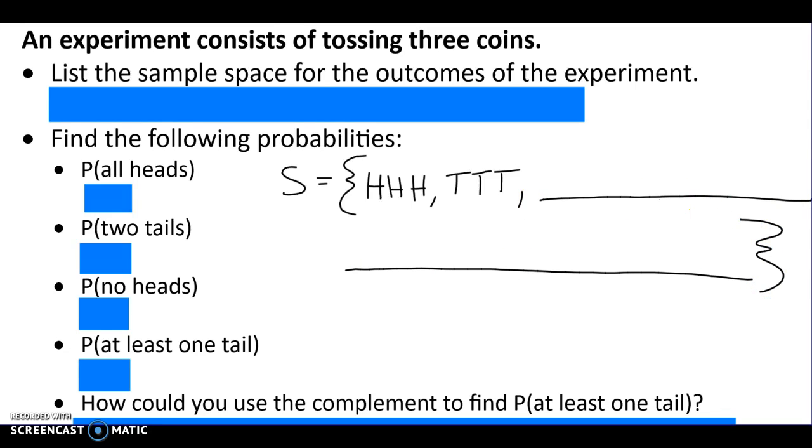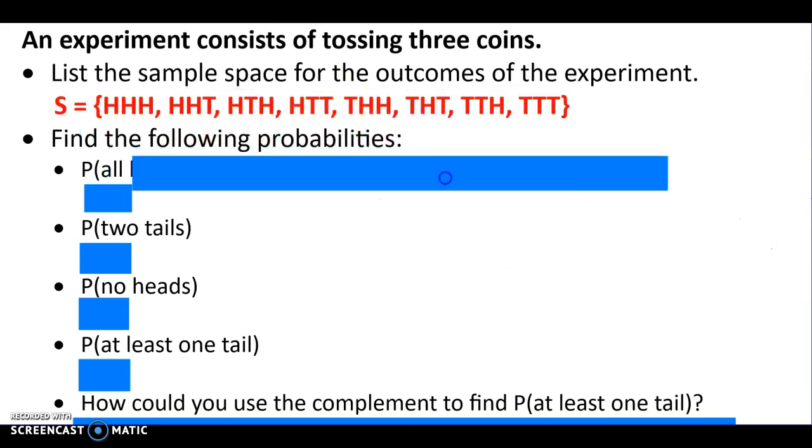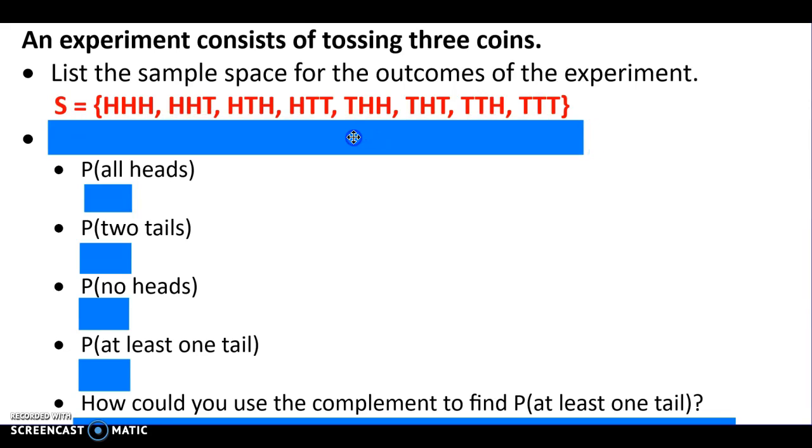All right, here we go. See if you got them all. There should be 8 of them. Okay, so probability. So how many total elements are in our set, our sample space? 8. There's 8 total. So how many times did it come up all heads? 1. 1 out of 8 times, so 1/8.